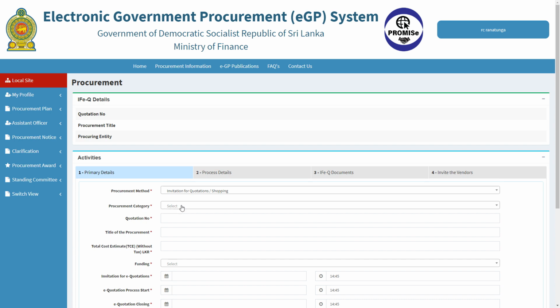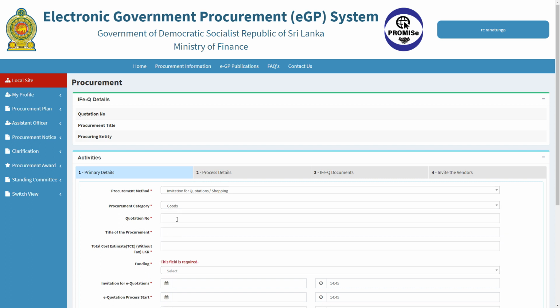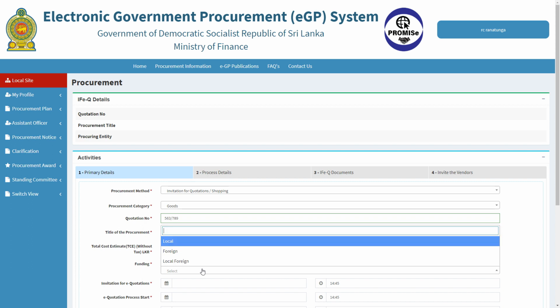Procurement category. We'll select goods in this example. Quotation number. This should be the procurement identification number allocated by the procuring entity. Title of the procurement. Total cost estimate. Funding source.